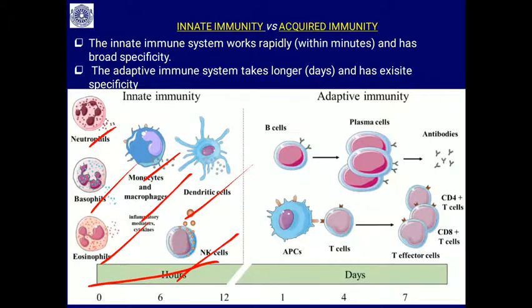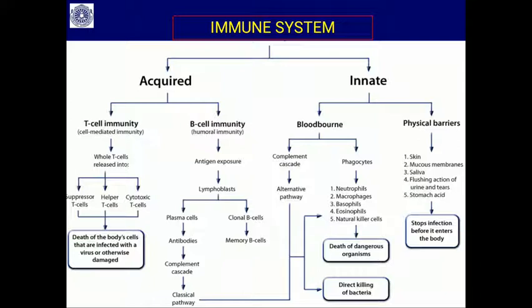Adaptive immunity involves the B cells and T cells. How they bring about adaptive immunity I'm going to discuss in my subsequent videos. So this is an overview of how innate and acquired immunity work.